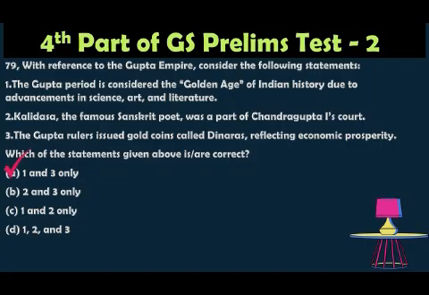The Gupta period, the 4th to 6th century, saw advancement in literature, astronomy, mathematics, arts and science. That is the golden age of India. Kalidasa was a renowned poet and playwright in the court of Chandragupta II. So Chandragupta I is wrong.